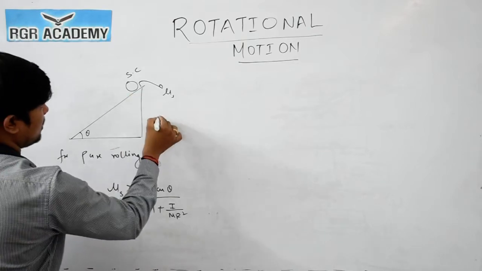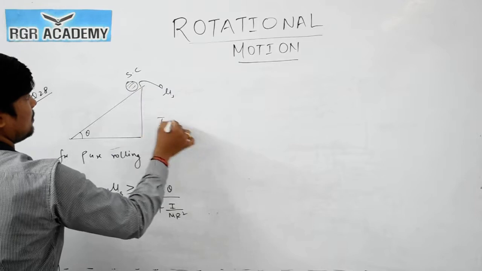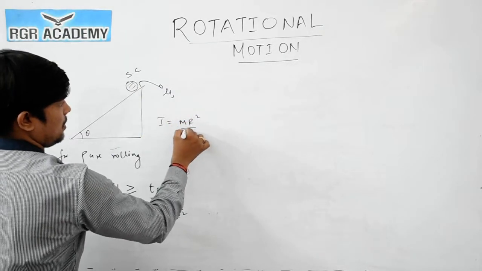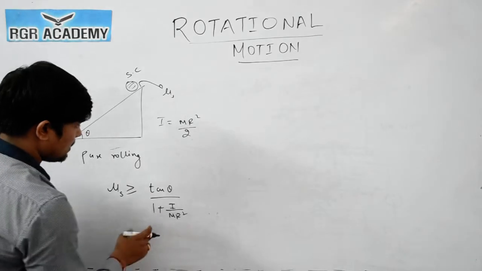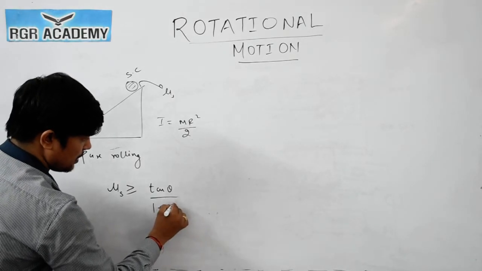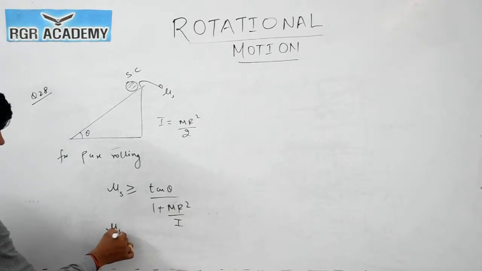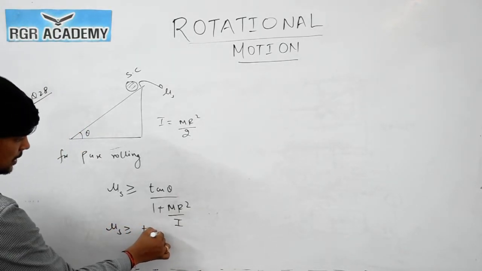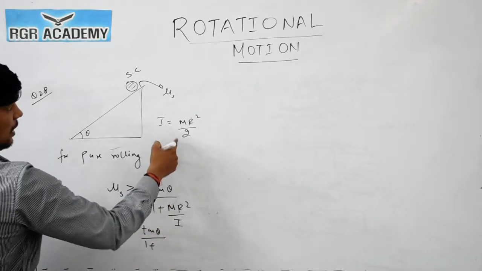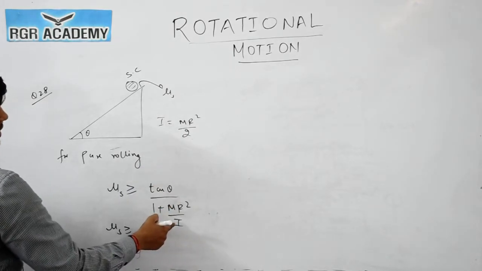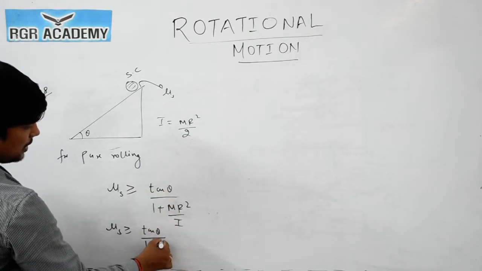For a solid cylinder, I is given by m r square by 2. So if you replace here, this one will be m r square by I. So mu s should be greater than or equal to tan theta divided by 1 plus m r square by I. If you put I as m r square by 2, then m r square will cancel out and you will get 2 only.